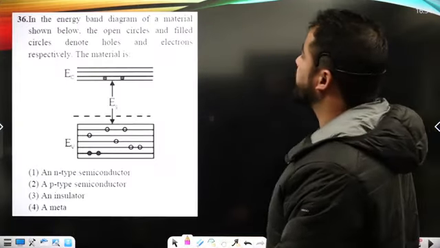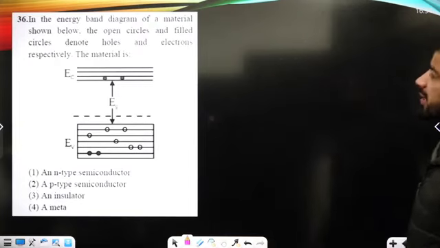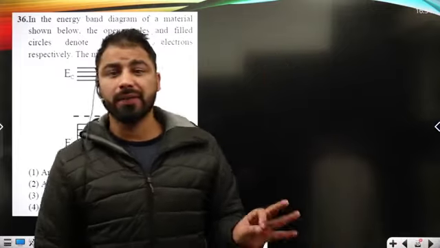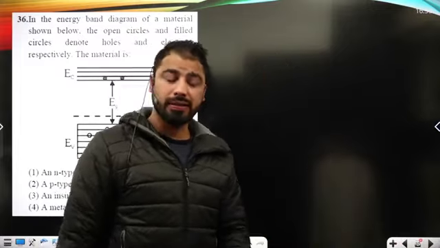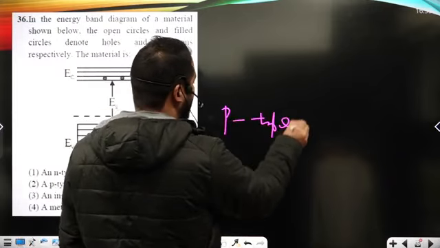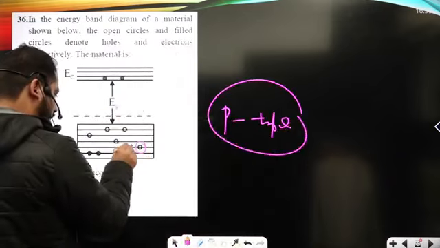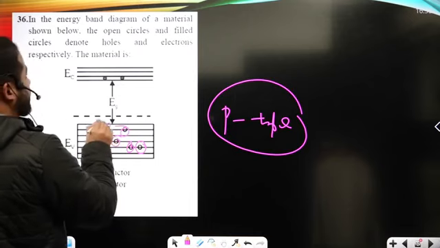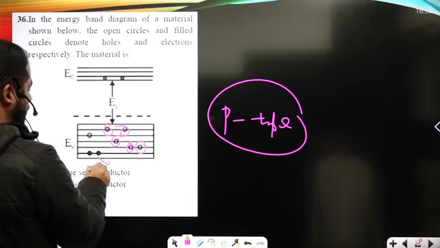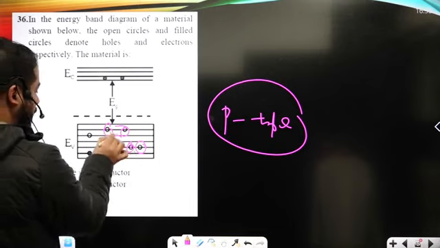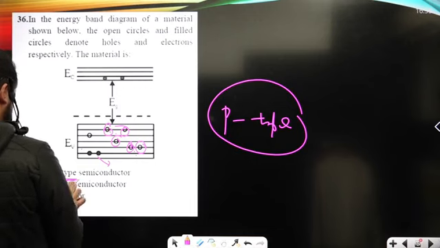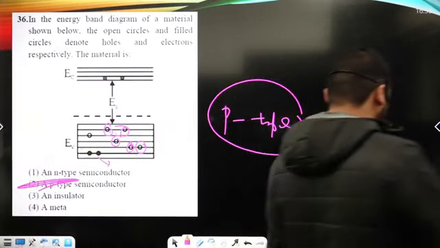Now in the given energy band diagram, the open circles and filled circles denote the holes and electrons. In the valence band, holes are in excess in number in case of a p-type semiconductor, okay? So here the open circles are going to be the holes, and the filled circles denote electrons. So holes are larger in number in the valence band, and we know it's a p-type semiconductor, right?